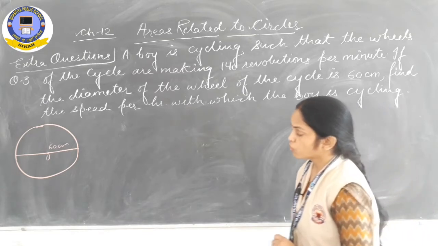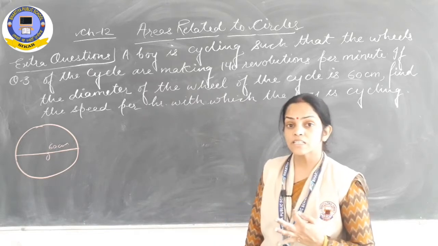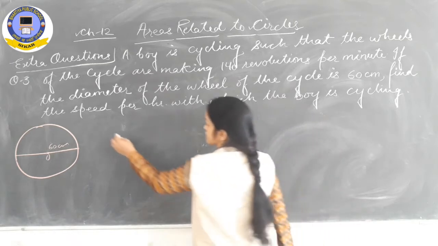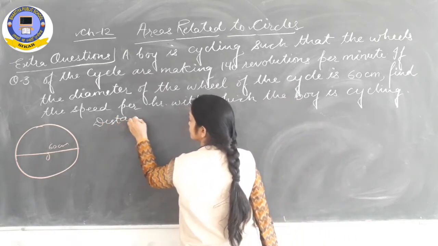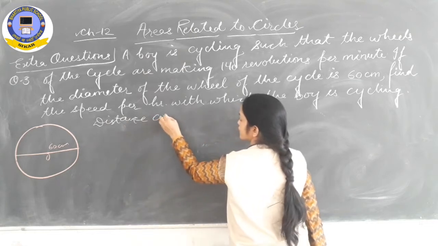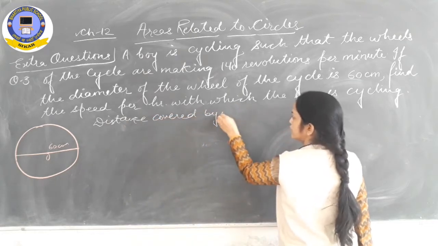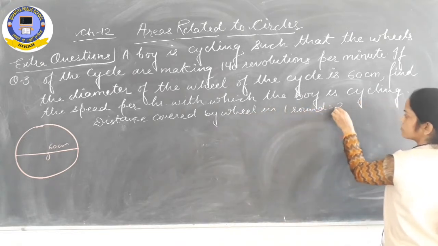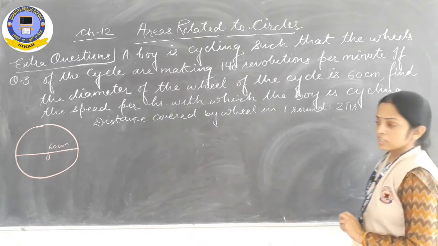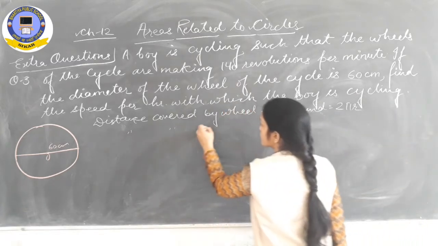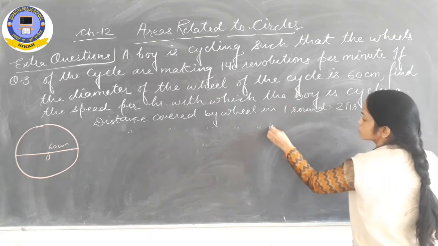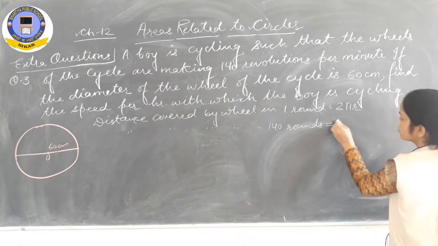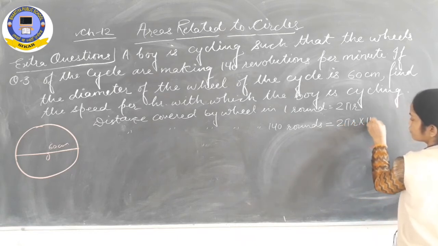That means speed per hour you need to find out. Okay. So what we will do first of all is find how much distance is covered by the wheel in 1 round, right? So the distance covered by the wheel in 1 round is equal to that same 2 pi r, the circumference of the circle. Okay, so the distance covered by the wheel in 140 rounds is equal to 2 pi r multiplied by 140.